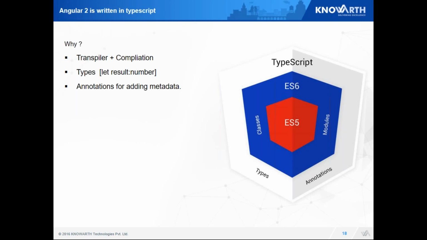Third one is annotation. Annotation is for adding metadata. It's a way to add metadata to a class declaration for use by dependency injection or a compilation directive. Annotations are generally shown using the @ sign. The @ sign tells TypeScript to call the function and pass the argument inside it.